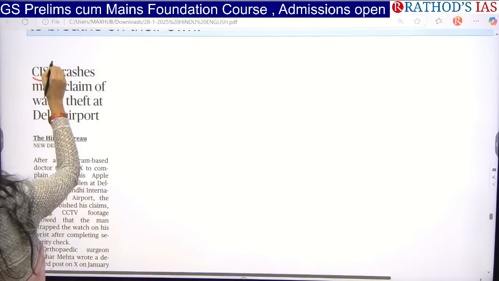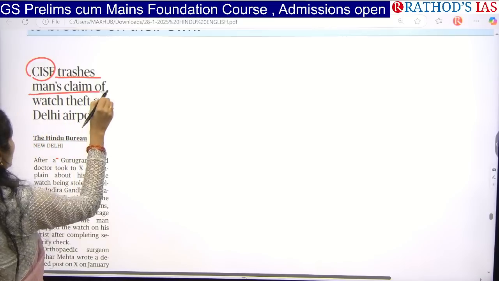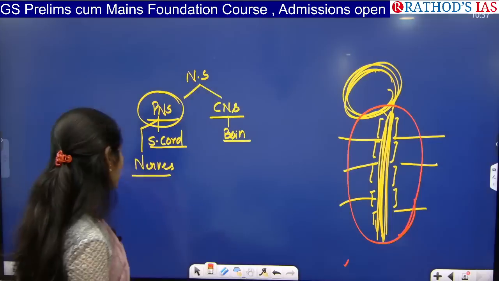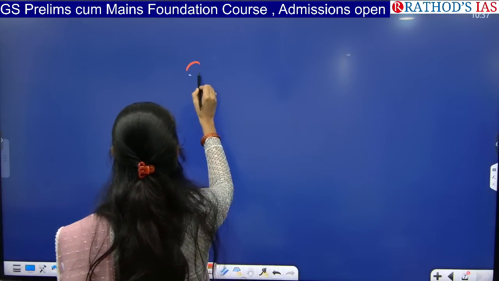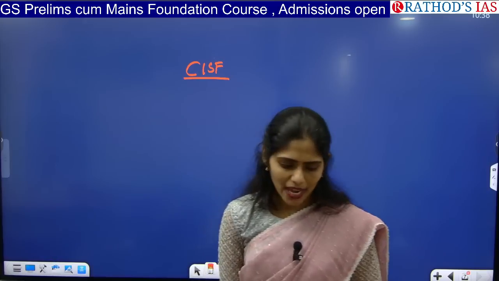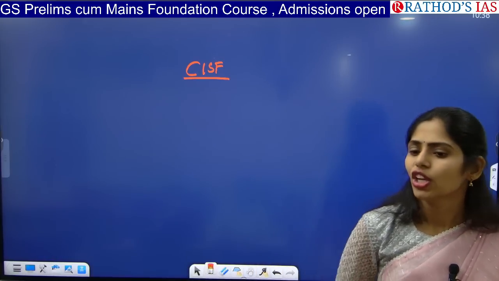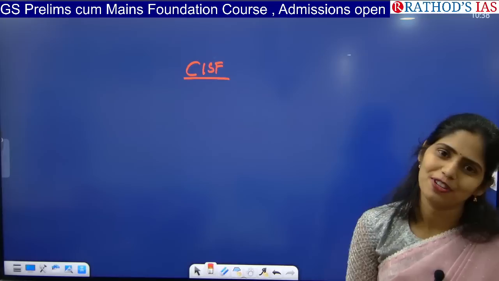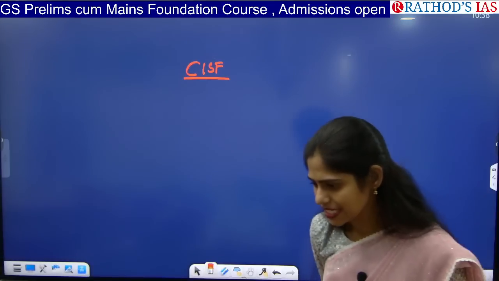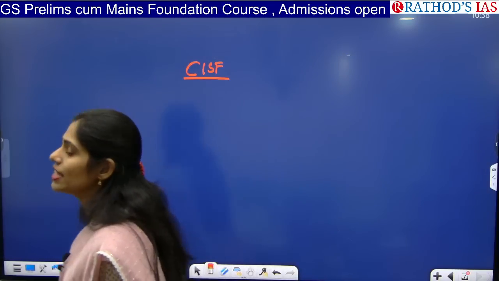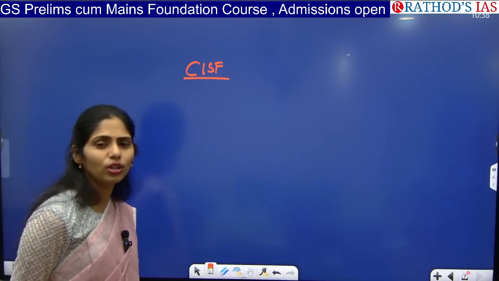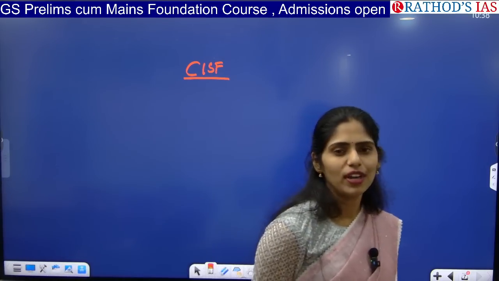The title says CISF trashes man's claim of watch theft at Delhi airport. So the keyword here is CISF, Central Industrial Security Force. If you study your internal security, you will be studying about these paramilitary forces. In the Central Armed Forces, we have different forces. For example, we have BSF, that is Border Security Force. We have Assam Rifles. We have other forces like the Indo-Tibetan Border Police. And among them, one is CISF.